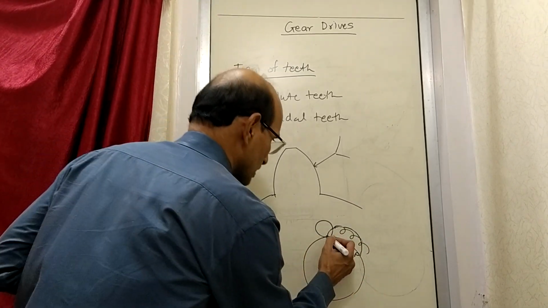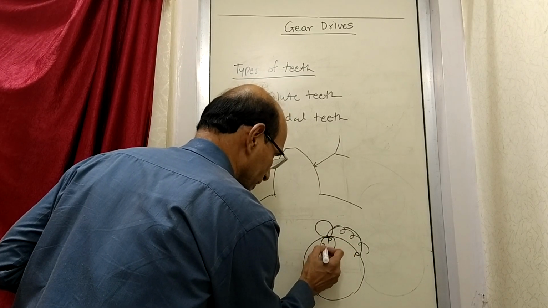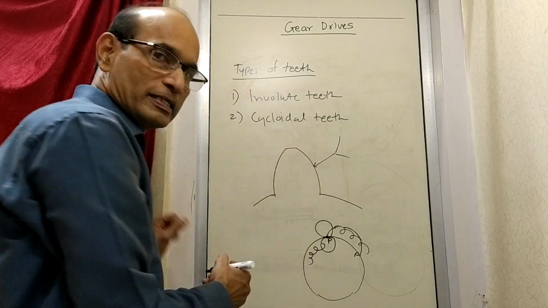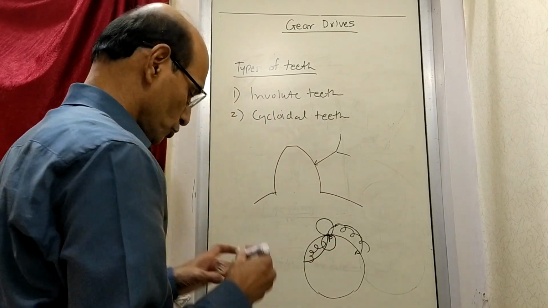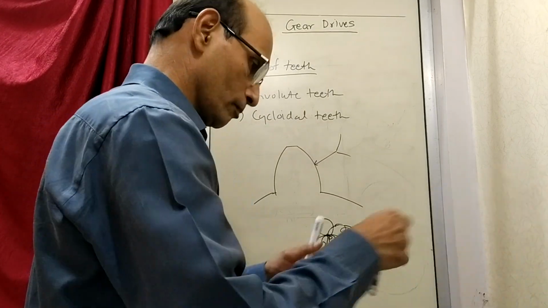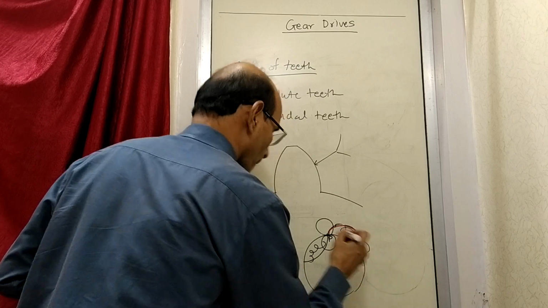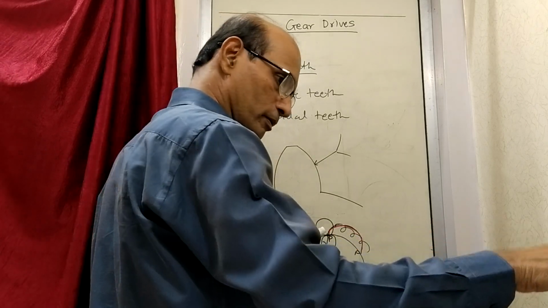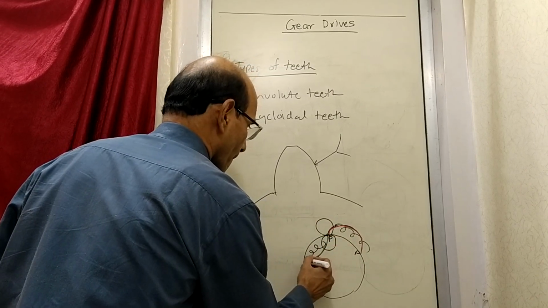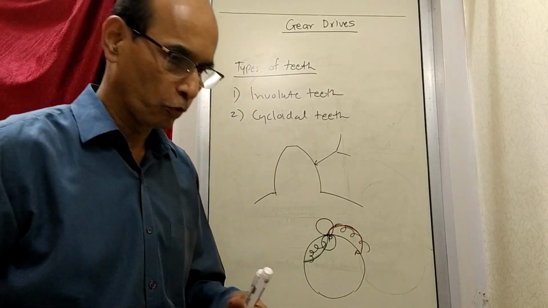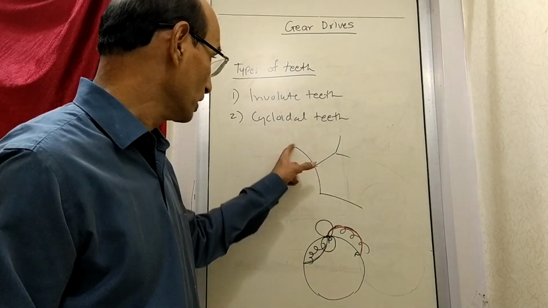So suppose there is another circle here, and that is rolling inside like this. It goes on this side. Then again it will provide a curvature like this. So this curve and this curve, these two curves, both are cycloidal curves. These two curves, they are together forming the shape of the tooth.